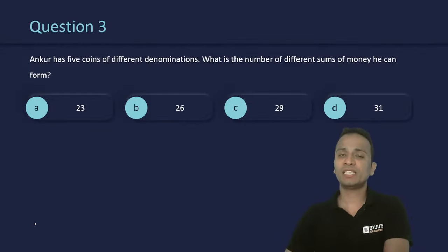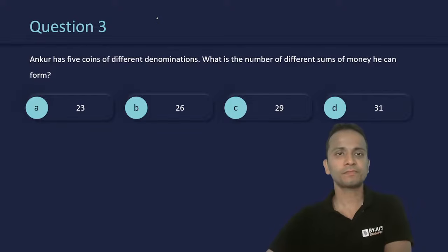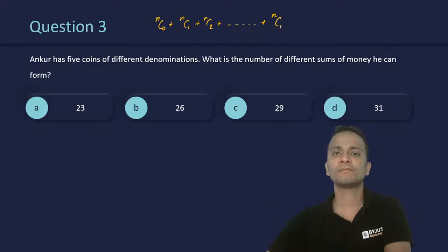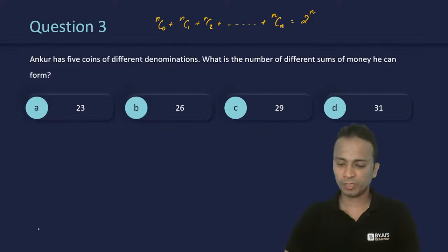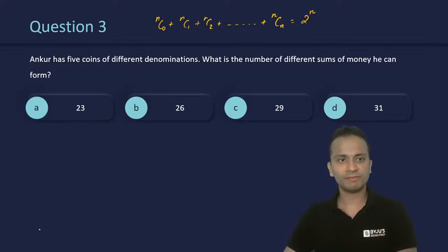I'll write the formula that can be used in this case, or the logic. Okay, this particular logic will be used in this question.